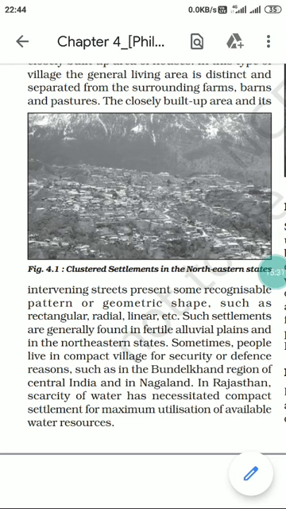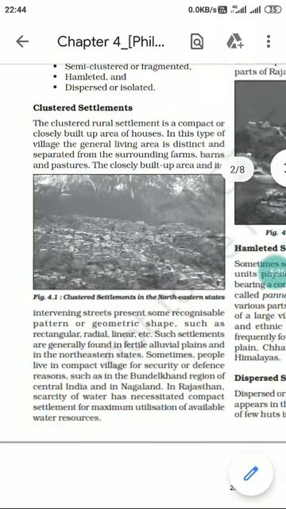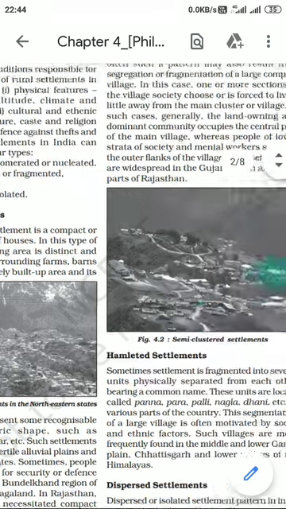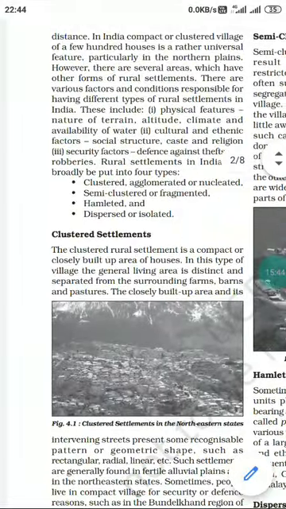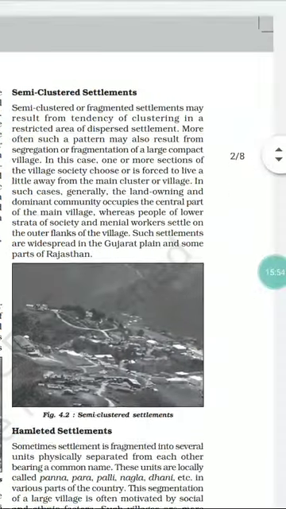So people usually settled very compactly or close to each other just to utilize whatever water resource is available. So these are the conditions on the basis of which settlements are mainly clustered or agglomerated or nucleated settlement.